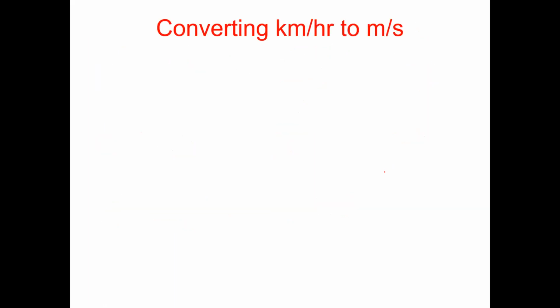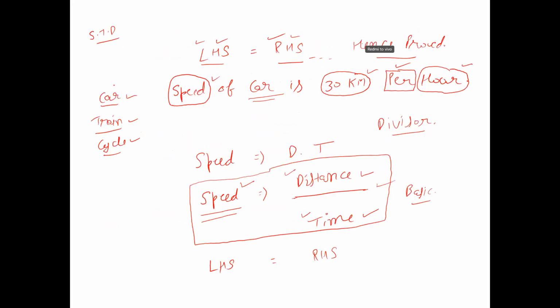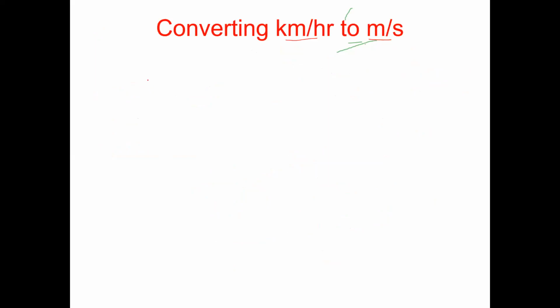Now we move further. This is the concept of converting kilometers per hour to meters per second. Now, again, think about this. There can be any moving object. It can be a car, it can be a train, it can be a cycle, or anything. And when someone asks you about the speed of the car, what do you usually answer?